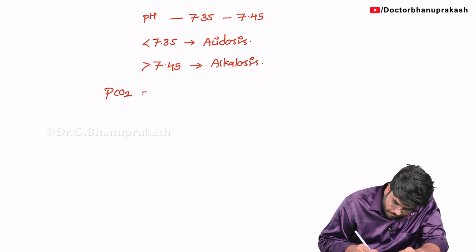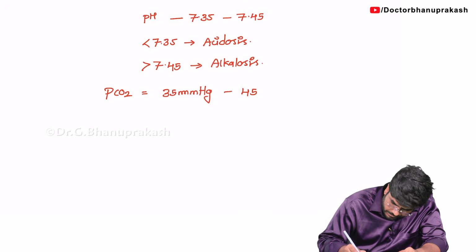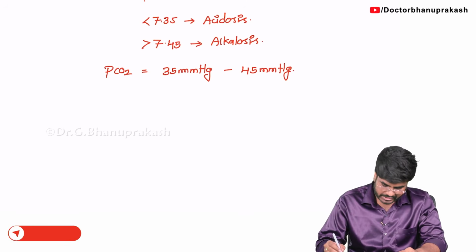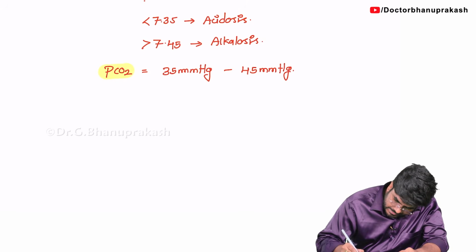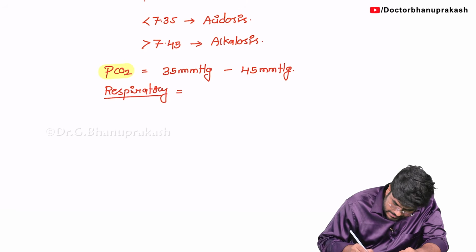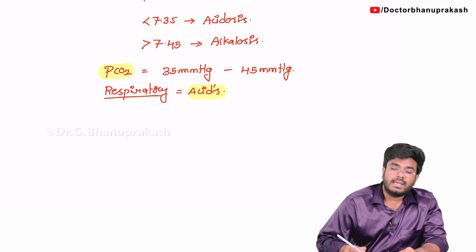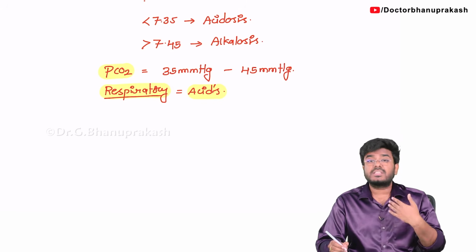Next, what is a normal PCO2 value? PCO2 is 35 mmHg to 45 mmHg, meaning the amount of carbon dioxide in your blood. Always remember, carbon dioxide is a function of the respiratory system. Carbon dioxide means acids. It is the source of acid, and how much is maintained in our body is determined by our respiratory activity.